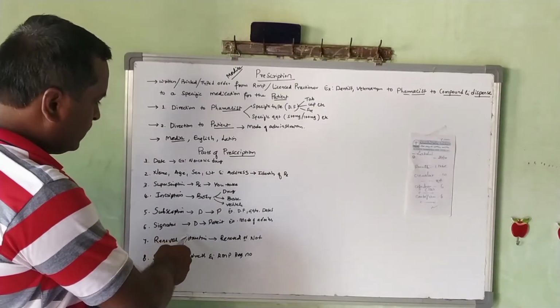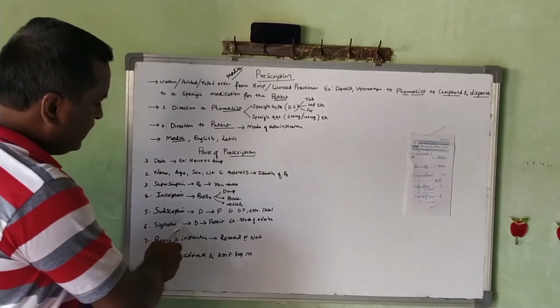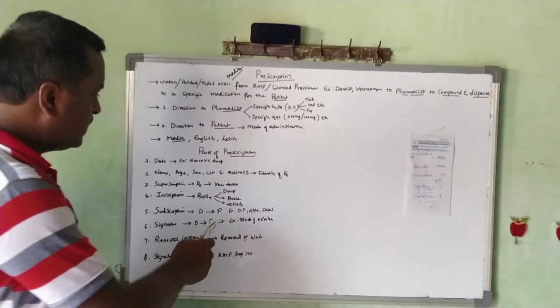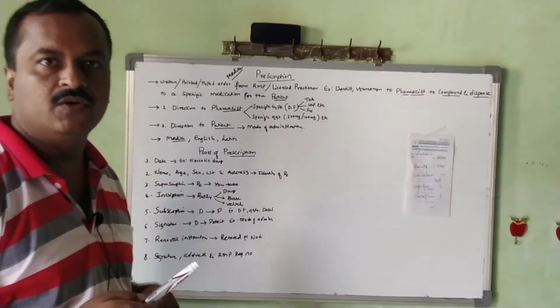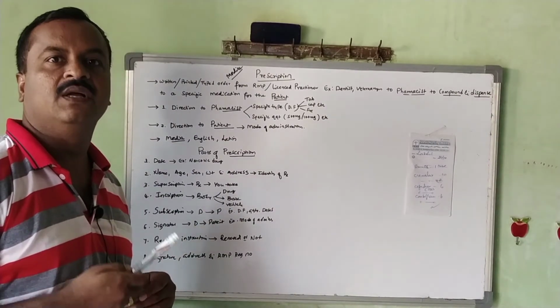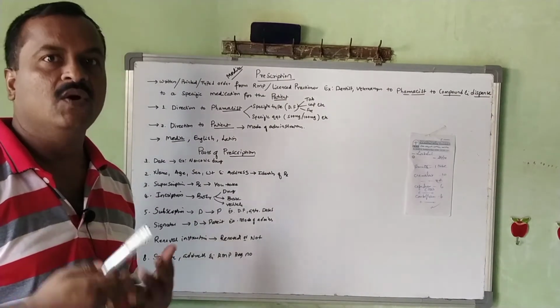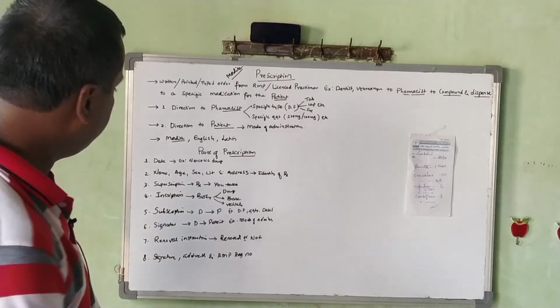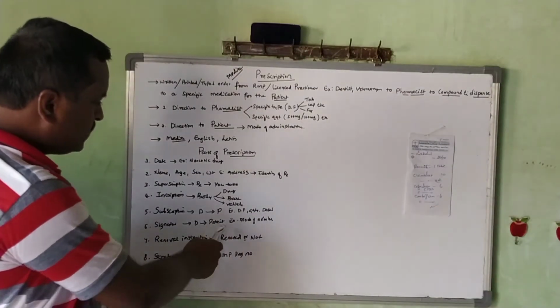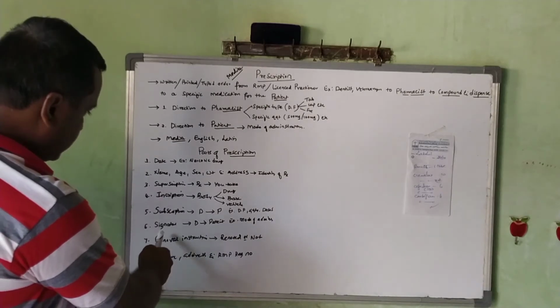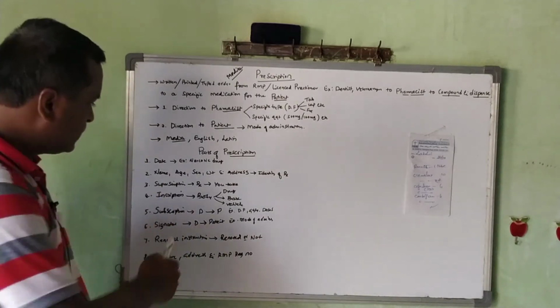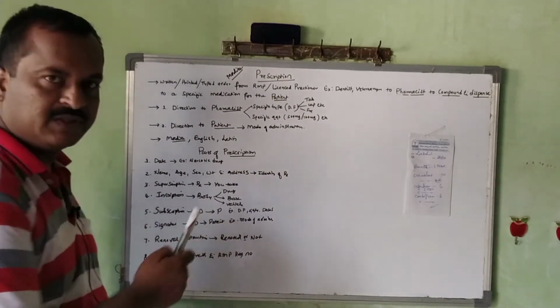Coming to the signature, the next part of the prescription. Here the direction is given to the patient with respect to the mode of administration, whether you have to take it before meals, after meals, 2 times in a day, 3 times in a day, whatever it may be. That is why it is very much important in the prescription. And the sixth one, signature, is completed as the direction given to the patient.